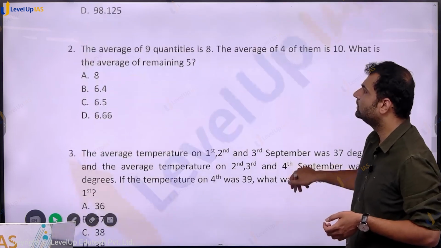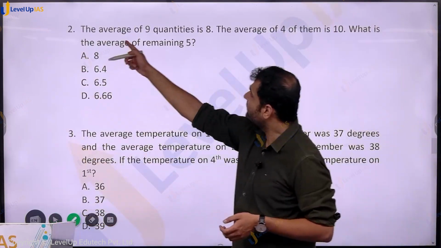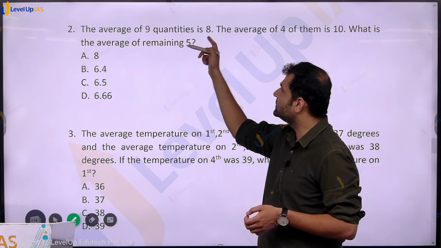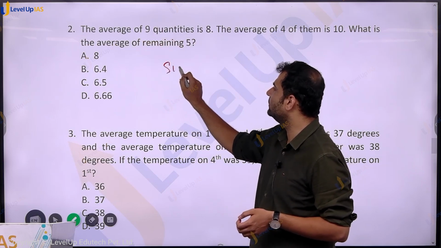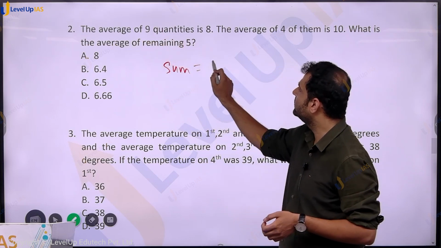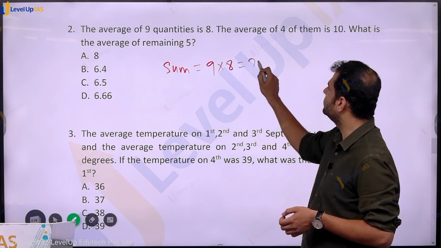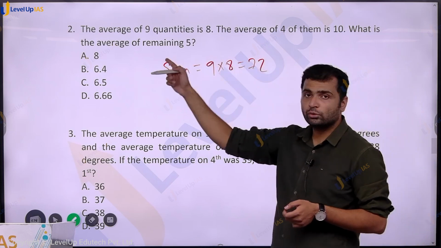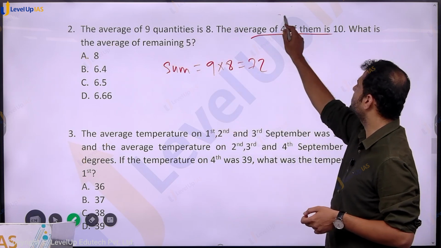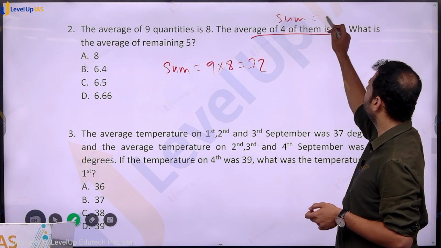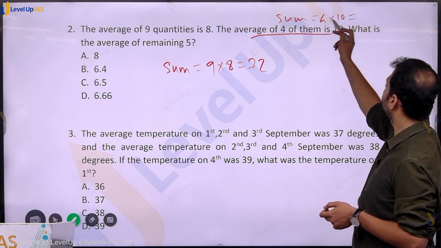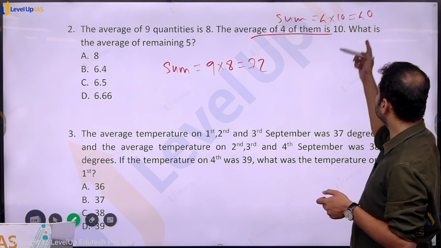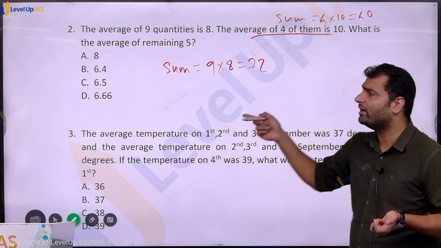Next, if the average of 9 quantities is 8, what are we given? The number of items and the average, so we can find the sum. The sum of these 9 quantities would be 9 into 8, which is 72, right? And the average of 4 of them is 10. So what is their sum? It is average into number, 4 into 10, which is 40. The question is, what will be the average of the remaining 5?